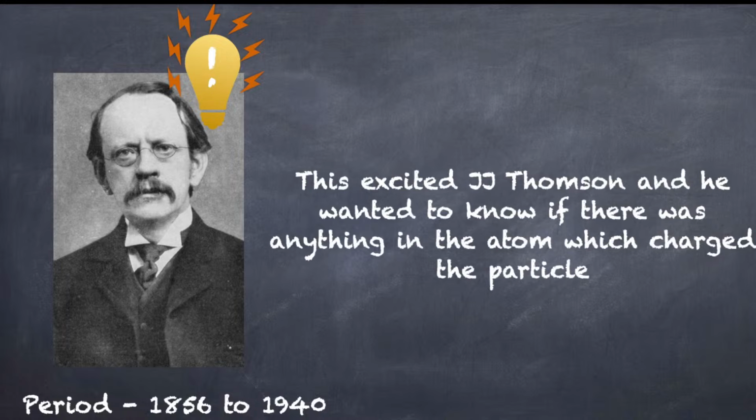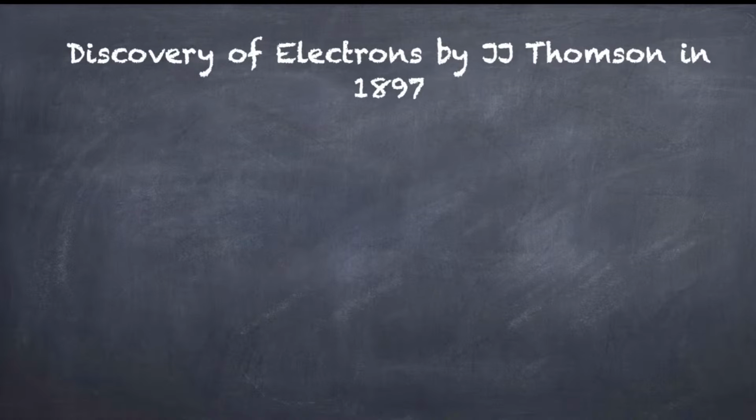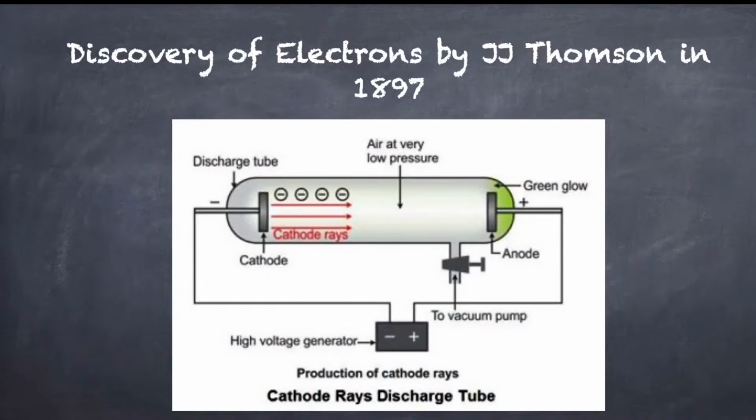It was J.J. Thomson who wanted to know what was inside the atom. So he conducted an experiment which is very famously known as the discharge tube experiment. Let's look at how this experiment was conducted. J.J. Thomson took a glass tube called the discharge tube. He placed two electrodes inside the tube. Electrodes are nothing but metal rods, ones which conduct electricity.